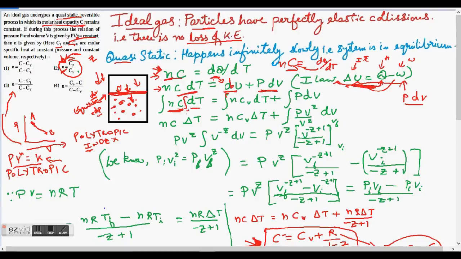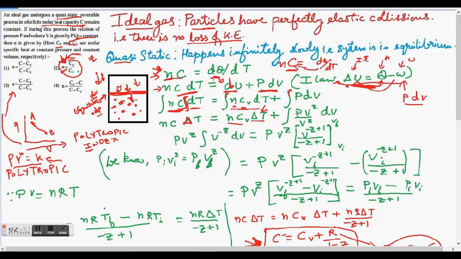And then the integral of dt is t, or I can say change in temperature, delta t. And then on this side, what will be the case? Same, n and cv are constant, right? At constant volume it will have a constant molar specific heat, so these two can come out, and then the integral of dt is t or delta t.